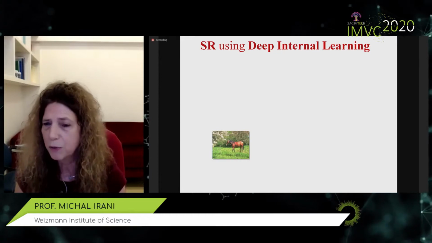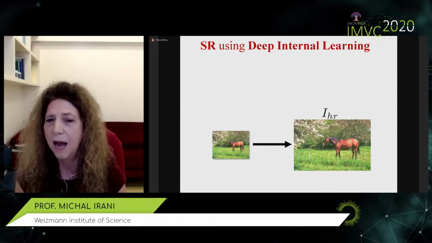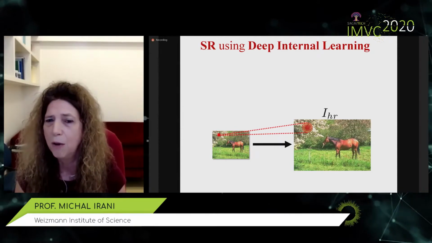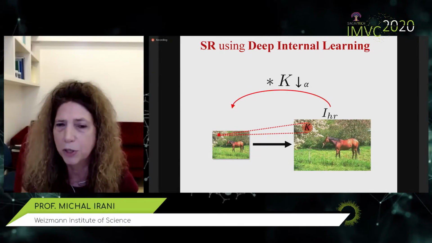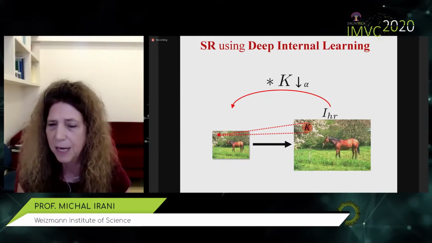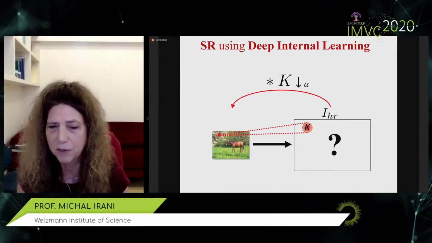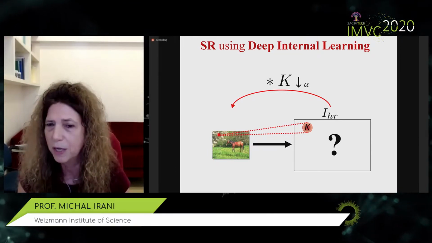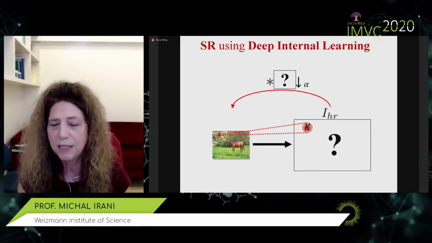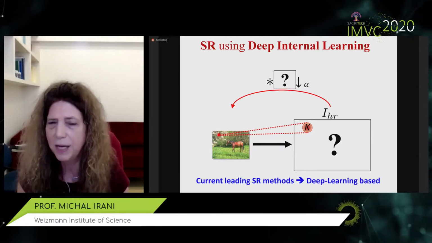In super resolution, we have a low resolution image, and the goal is to generate a high resolution image with higher pixel density. But each pixel in the low resolution image is, of course, a weighted average of some pixels in the high resolution image, which induces this linear relation between the high resolution image and the low resolution one, a blur with this blur kernel and subsampling. Now, even when the blur kernel is known, this problem is ill-posed because we have more unknown pixels than the ones we have in our low resolution image. The problem becomes much more complicated when the kernel itself is also unknown, in which case this is known as blind super resolution.